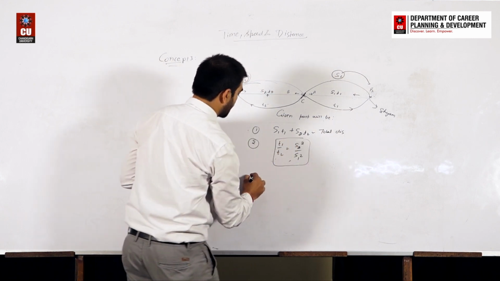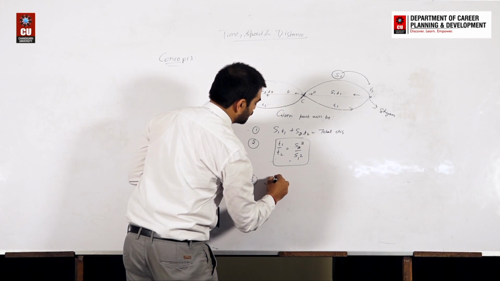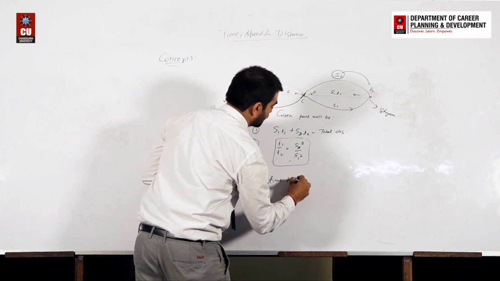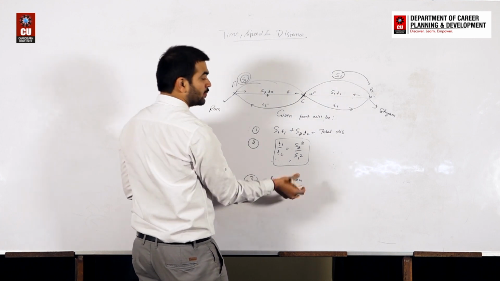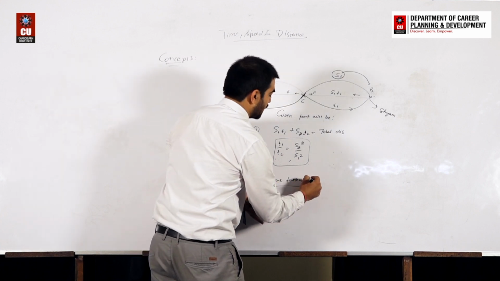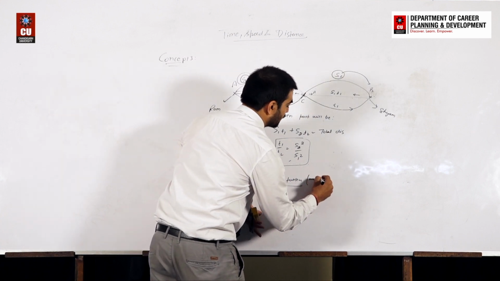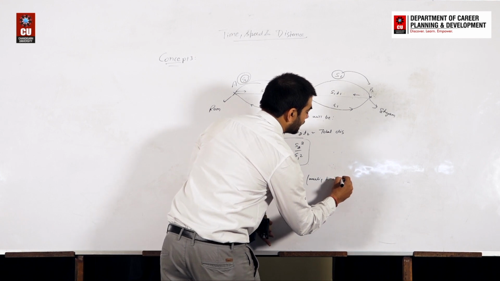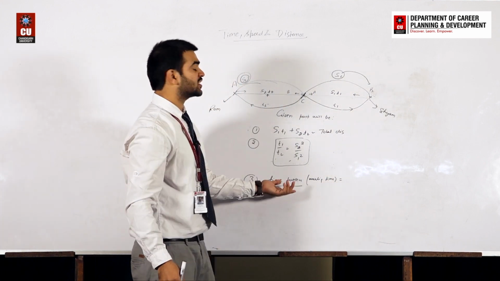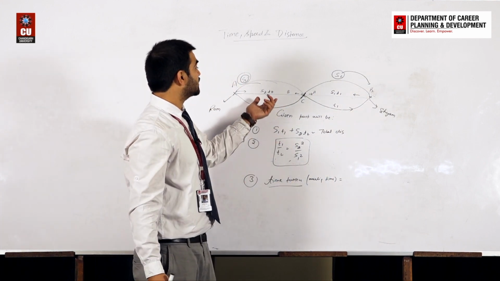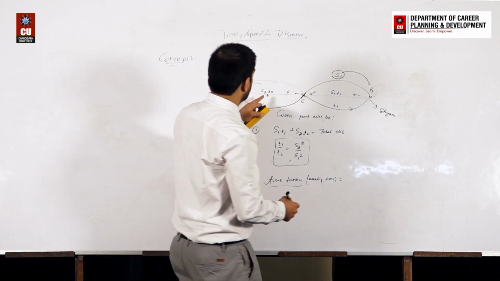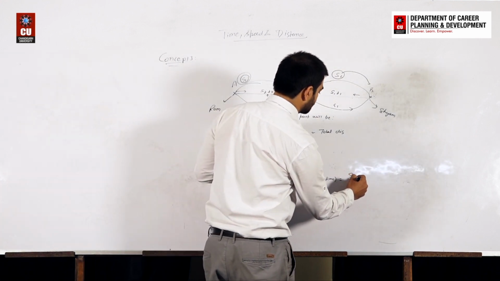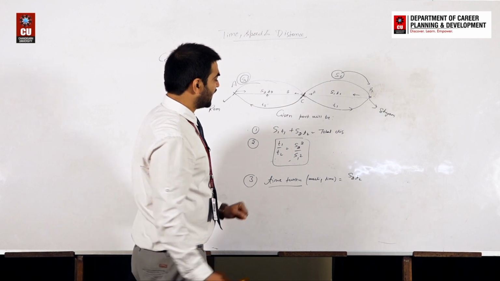In the third part, actual time taken, the time taken by both to meet each other, the meeting time. We are finding the meeting time, and time is distance by speed.